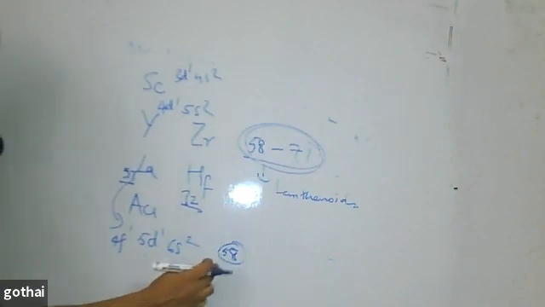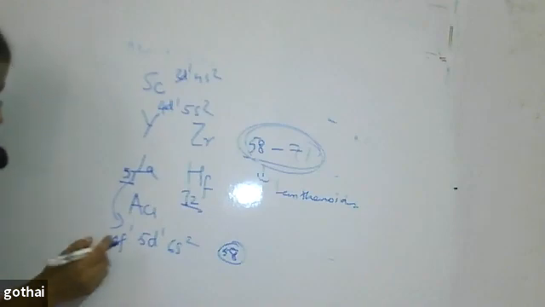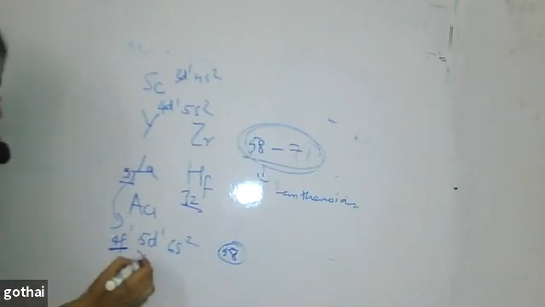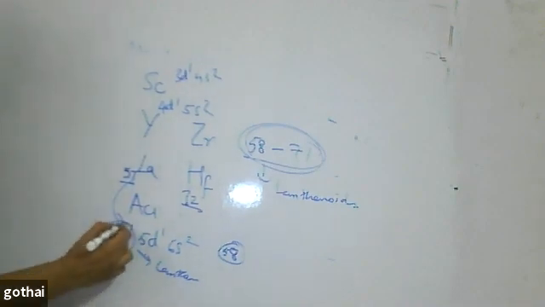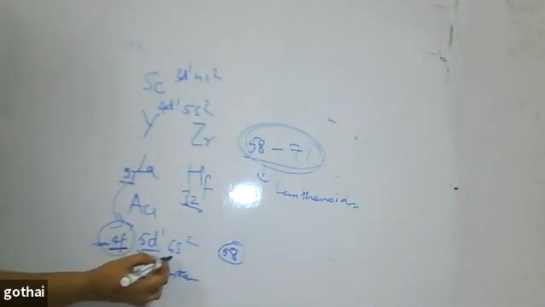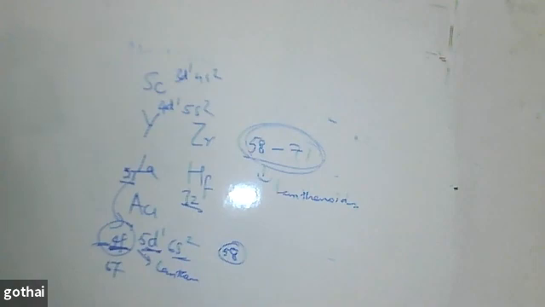Since the 58th electron, the valence electron, enters the f orbital, we call them f block elements. And since it occupies the 4f orbital, we call these lanthanoids. If it is the 5f orbital, we call them actinoids. This is the outermost shell. The second last is called the penultimate shell, and the third last is called the inner penultimate shell.